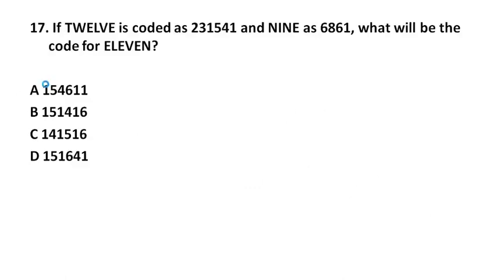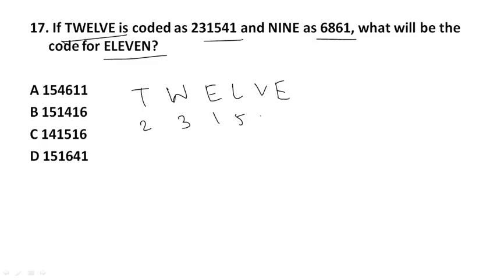Okay. Next, if 12 is coded as 231541 and 9 is coded as 6861, then what will be the code for 11? Here write down first TWELVE 231541 and NINE is for 6861.